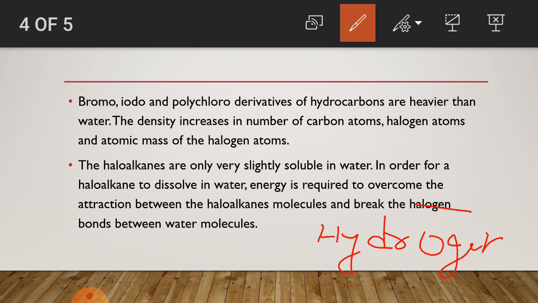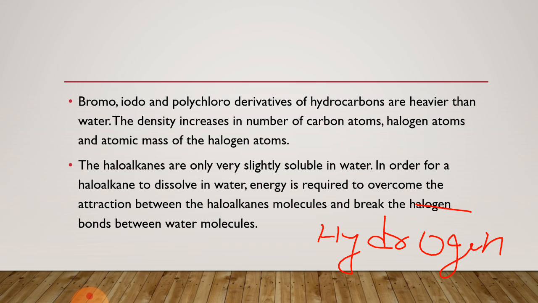So, what do you mean by hydrogen bond? It is a bond in which a hydrogen atom is bonded with any electronegative atom such as oxygen, nitrogen or any halogen. Now, what do you mean by electronegative atom? An atom which can attract electrons toward itself.